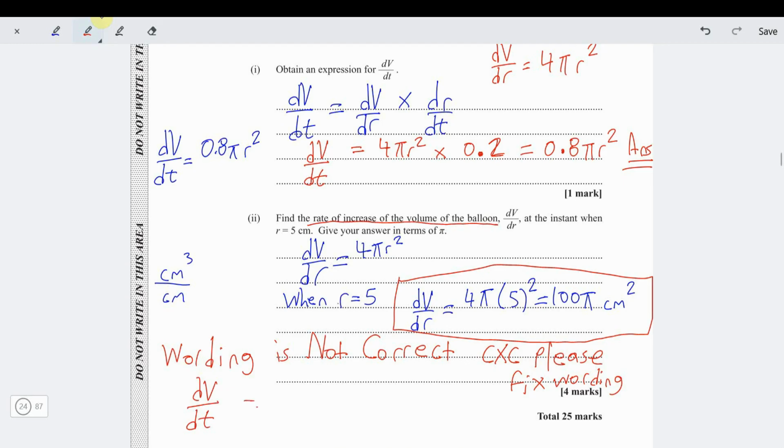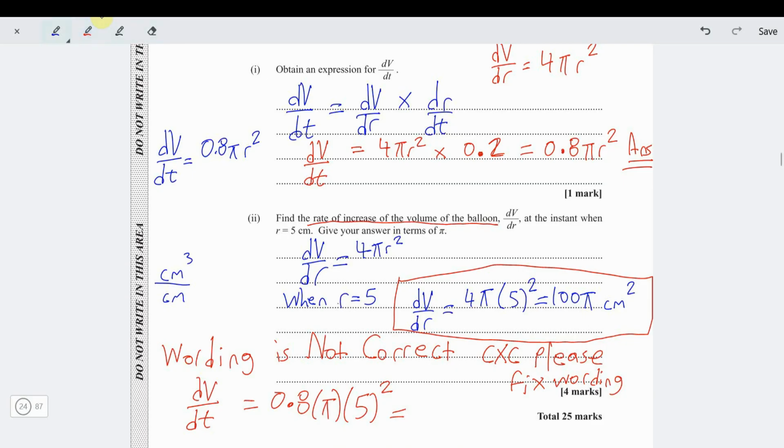And dv by dt, when r equals 5, would be 0.8 pi times 5 squared. That would give us the rate of increase. Rate is with respect to what? Time. Rate is with respect to time. Clearly, the answer we had right here.